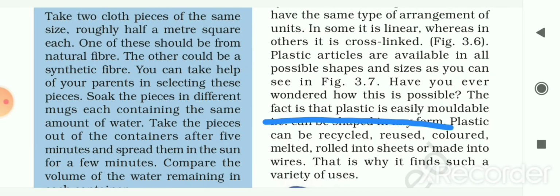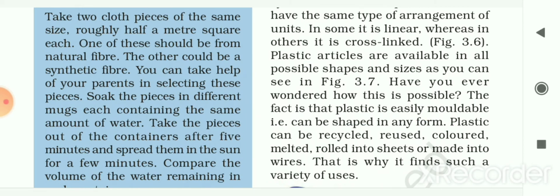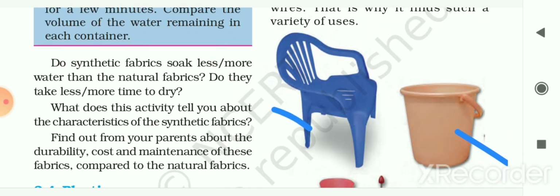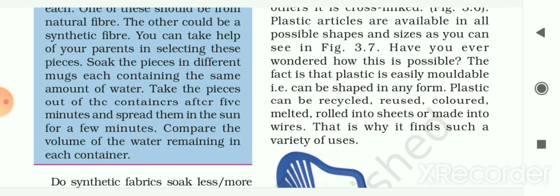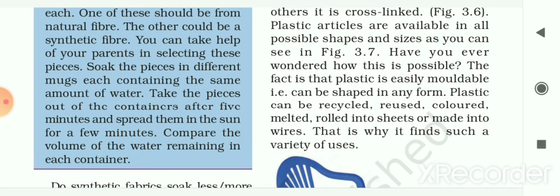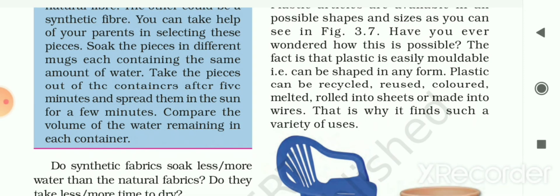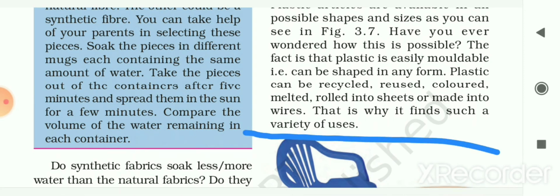So plastic articles are available in all possible shapes and sizes, as you can see in figure 3.7. Here we can see there are different articles of plastic. So plastic is available in many sizes and different shapes. Have you ever wondered how this is possible? The fact is that plastic is easily moldable, or you can say it can be shaped in any form. Moldable means you can give any shape to this kind of material.